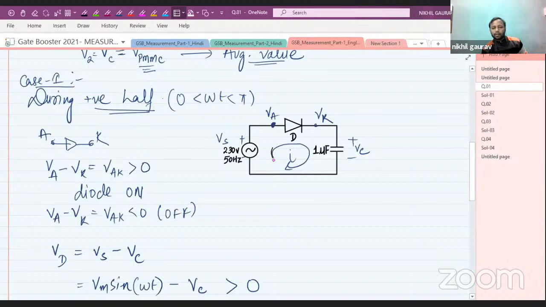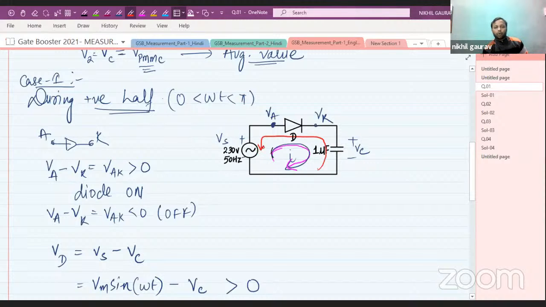I have assumed the direction of current when the diode is conducting is this. But after pi by 2, the current will try to reverse itself, so it will follow this direction. Am I correct or not? Yes, it will follow the opposite direction.